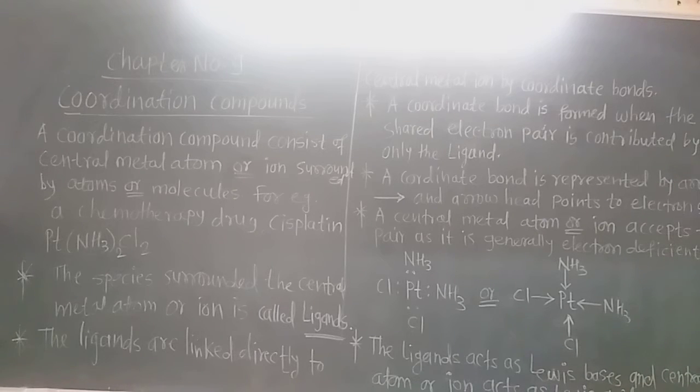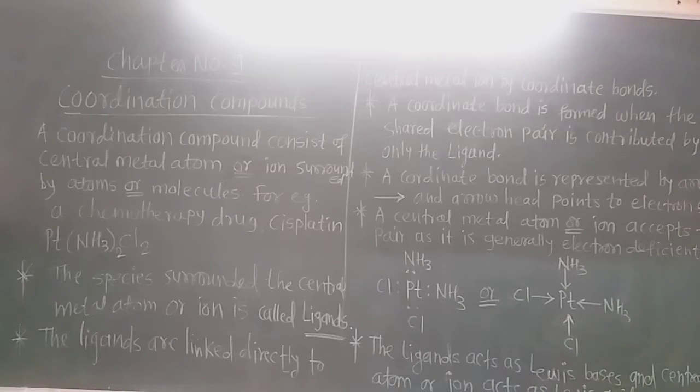We know the covalent bond and ionic bond. In an ionic bond there is electron transfer from one atom to another atom, and the atom which transfers the electron acquires a positive charge, and the other which receives that electron acquires a negative charge, and due to the charge separation there is an electrostatic force of attraction and formation of an ionic bond. And what is a covalent bond? In a covalent bond, one electron of the shared pair is contributed by each of the two atoms. They share their electron pairs and there is formation of a covalent bond.